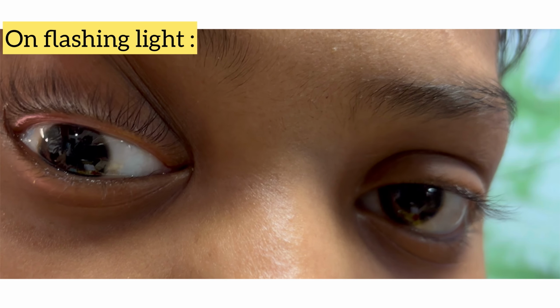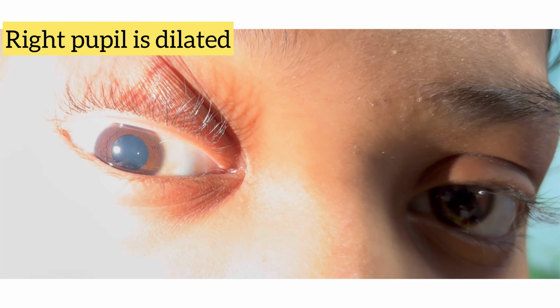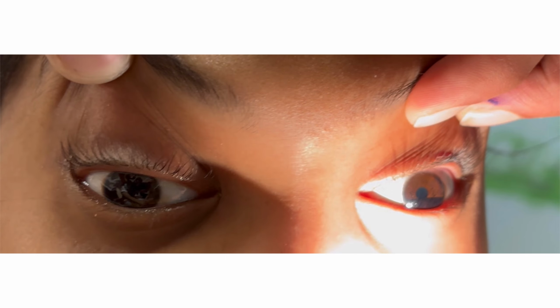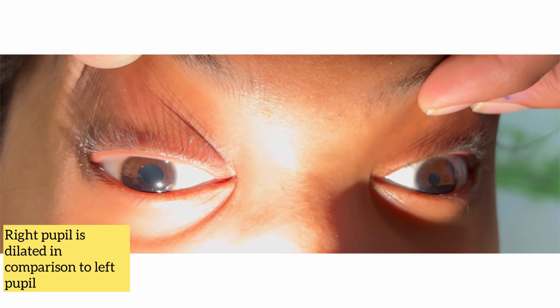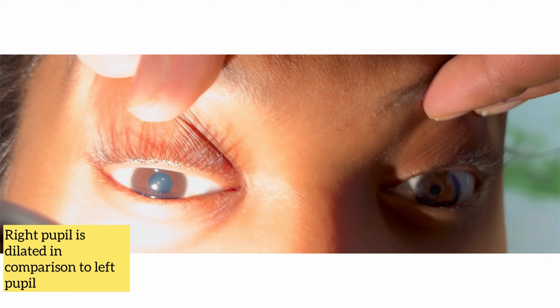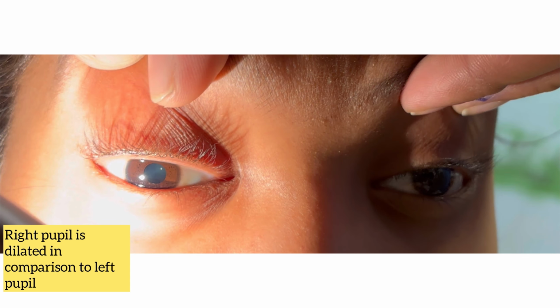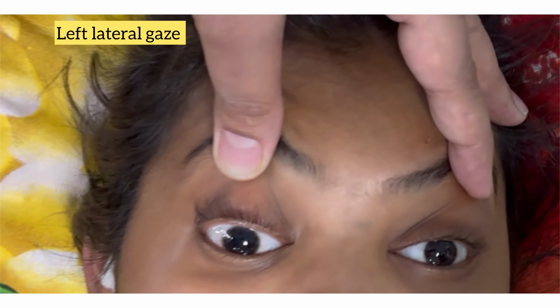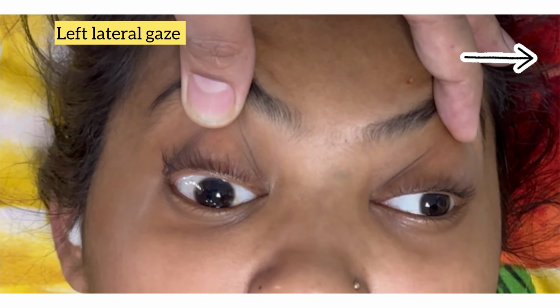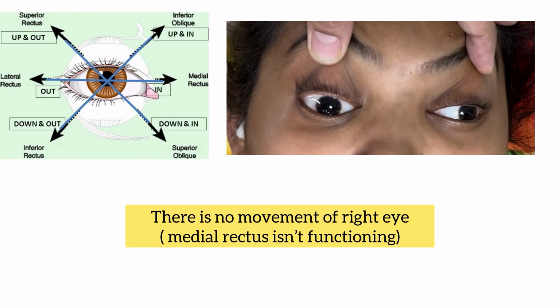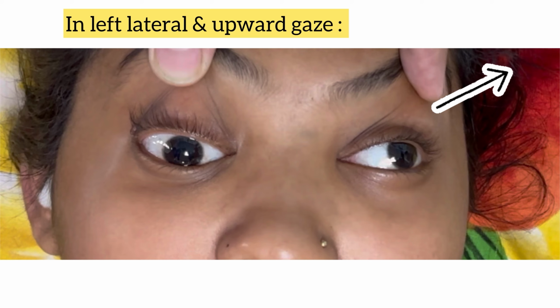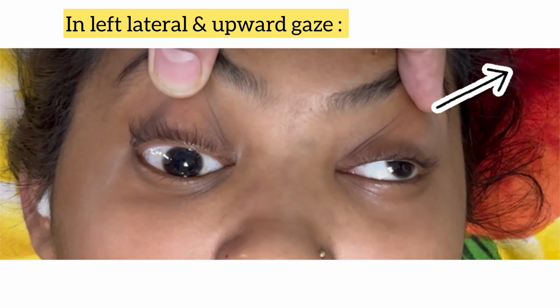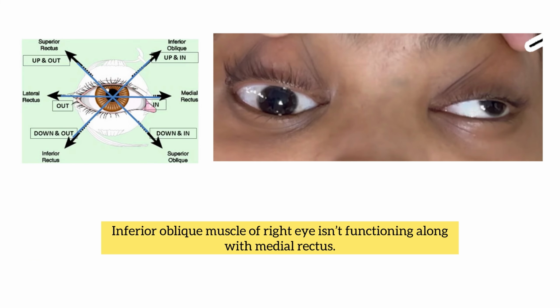On flashing the light, the right pupil is dilated, and we can see on the left side the pupil is constricted because of the contralateral consensual light reflex. The next part of examination is the ocular movements. In the left lateral gaze, there is no movement of the right eye, that is, the medial rectus is not functioning. In the left lateral and the upward gaze, the inferior oblique muscle of the right eye isn't functioning along with